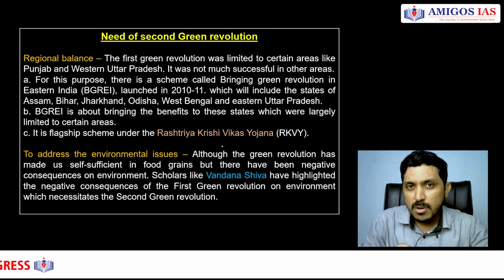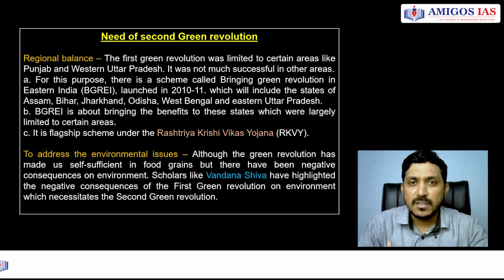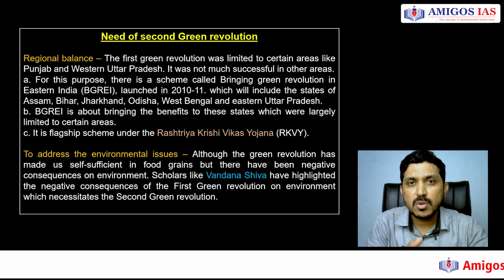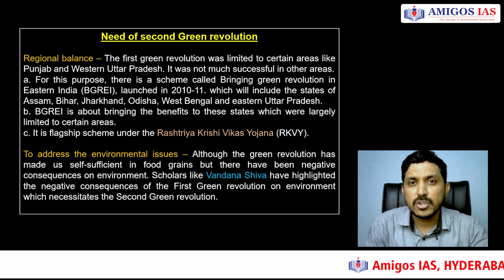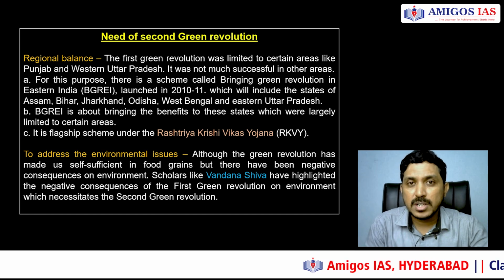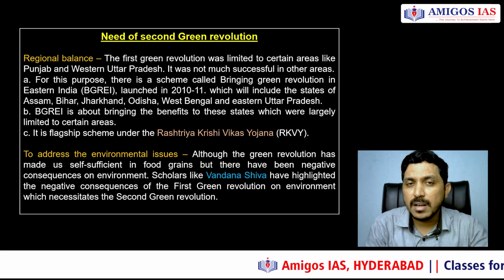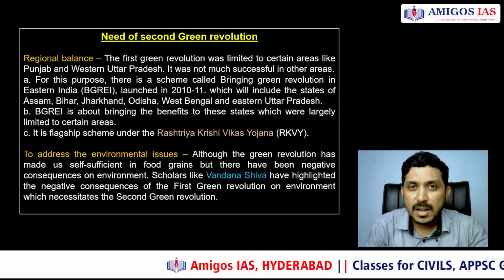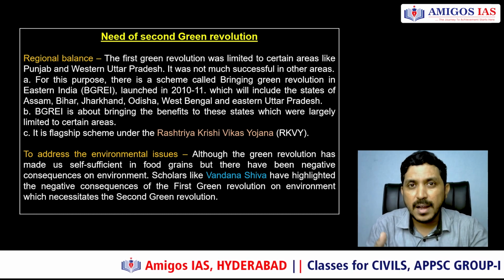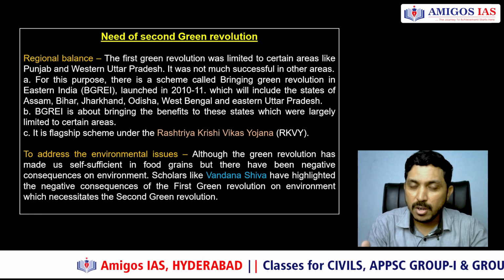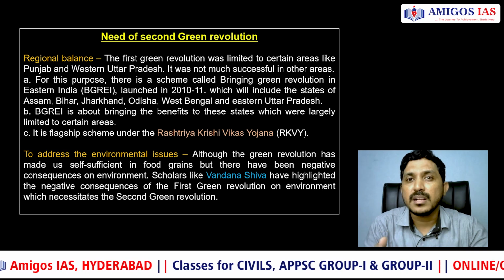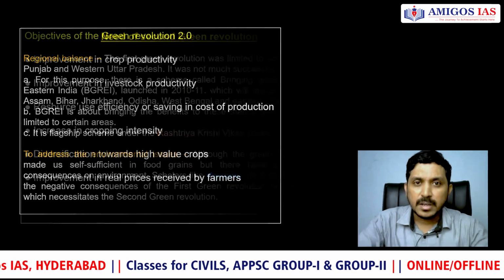So that means, to offset the regional imbalances in the first Green Revolution, now we want to go for a second Green Revolution, and we want to concentrate on the eastern part of India and bring the Green Revolution there. A lot of food potential is untapped in this eastern part, and there is also good availability of water as well. So why not harness this eastern part of India and bring the Green Revolution? Again, not in the traditional sense of the first Green Revolution, but also by bringing sustainable agricultural practices as well. That is the need here.